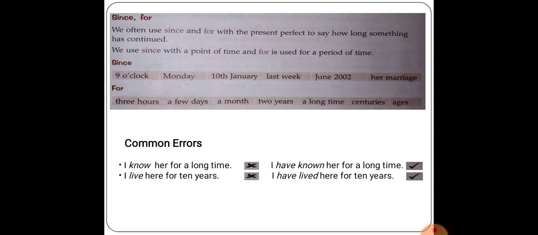In the below examples you can see, I have known her for a long time. Here for is used with a long time, means a period of time is given, not a point of time. Rita is going to Delhi for a few days. For a few days means a period of time is given, not the actual time. Okay.